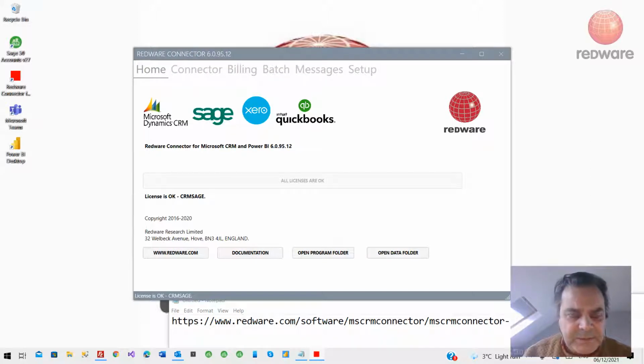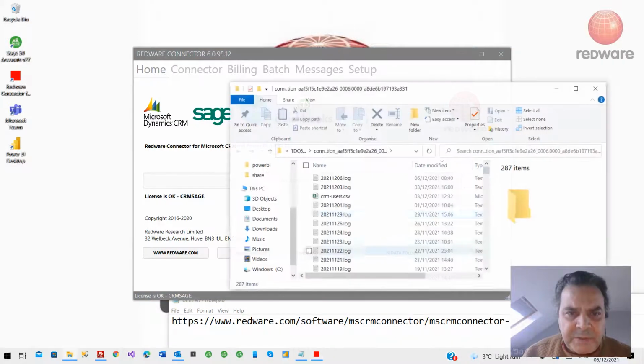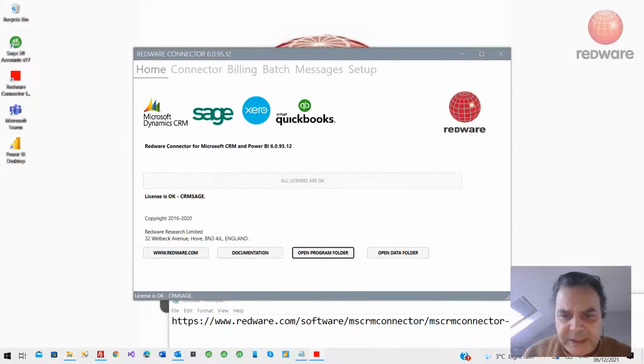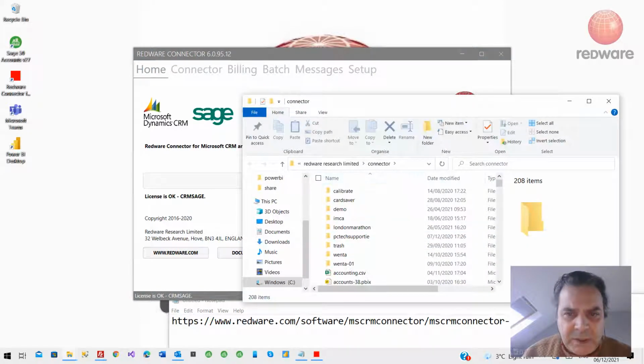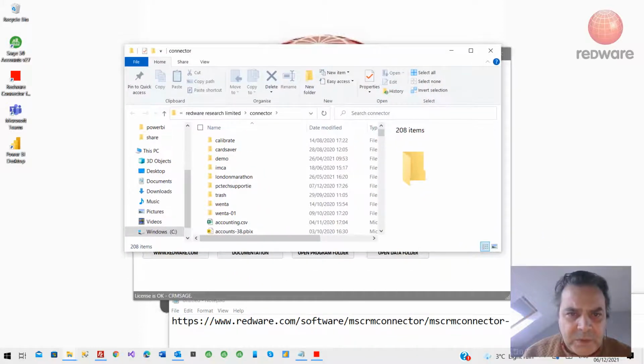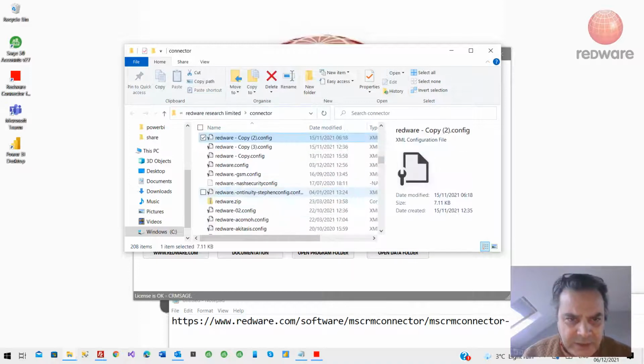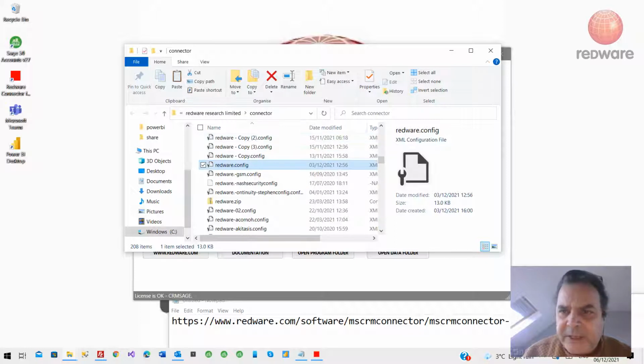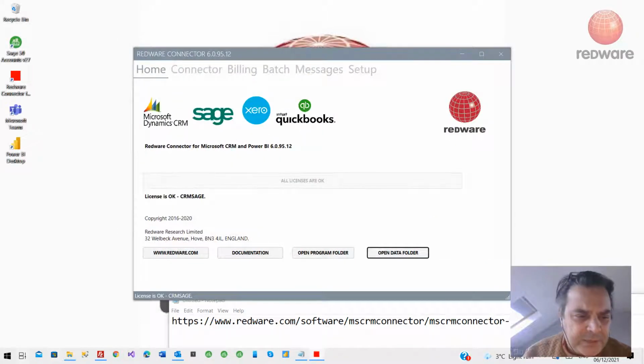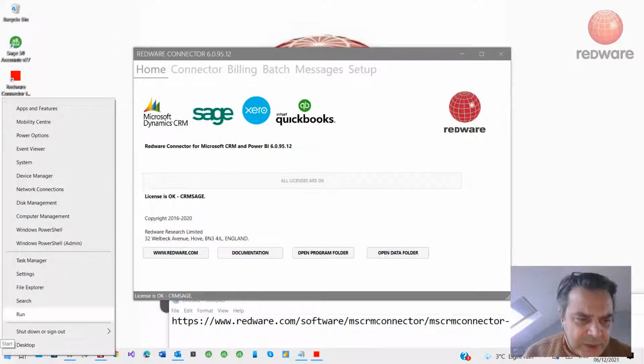We are going to make it better, but for the moment, if you open your program folder, it's going to have a funny folder like that. That shows you that it's a ClickOnce installation, and your config file is going to be in ProgramData, Redware Research Limited, Connector. In your system, there'll only be one file here. What we need to do is copy that redware.config file out from that data folder.